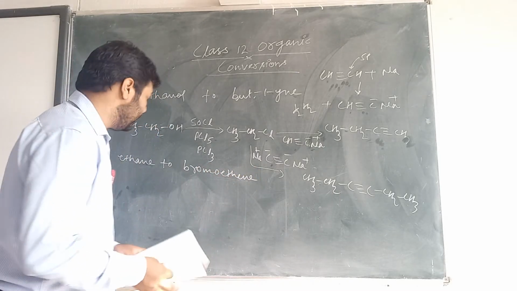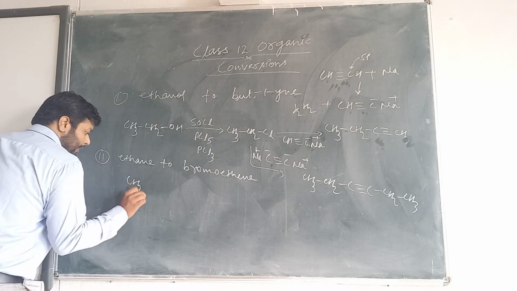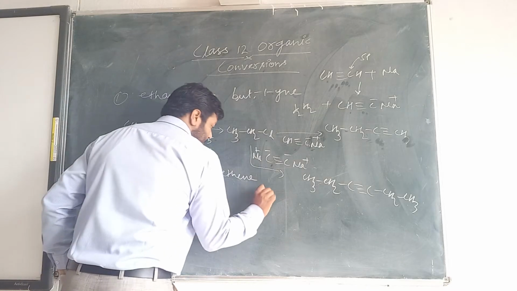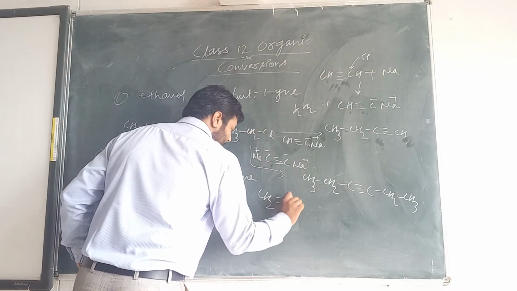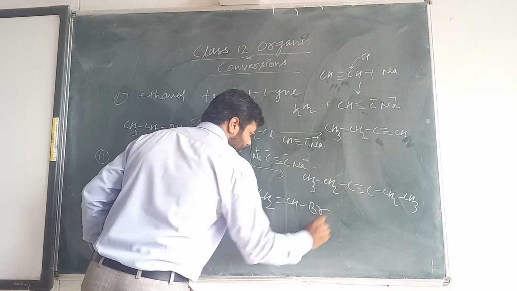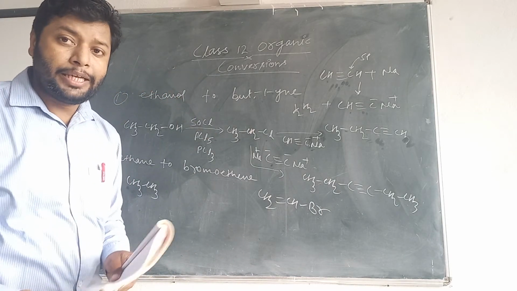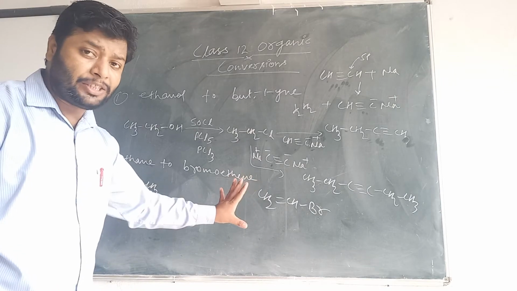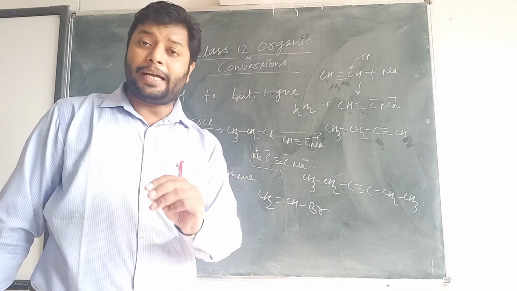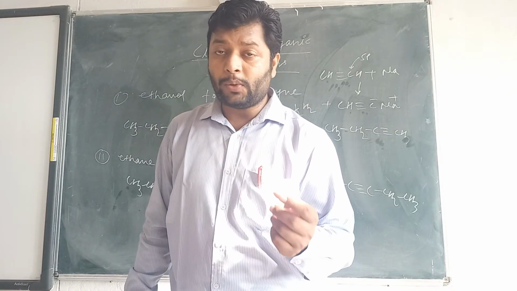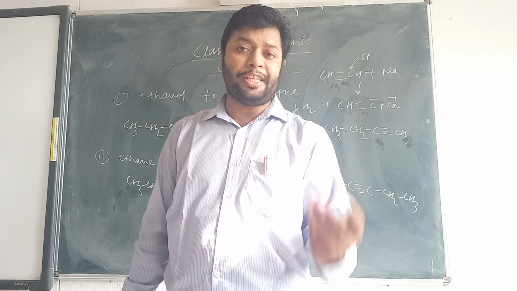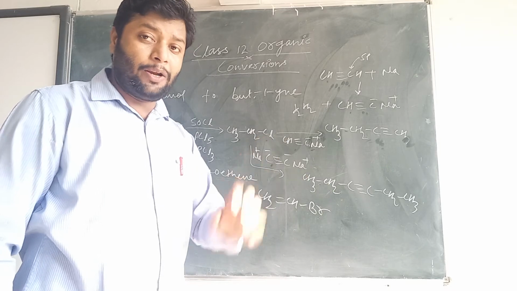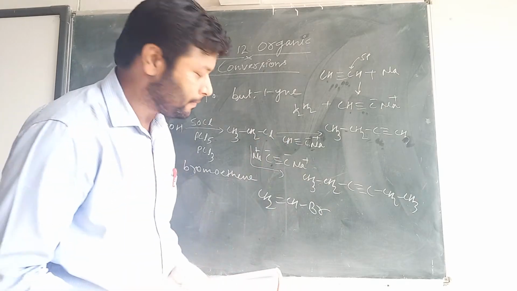Ethane to bromoethane. So you can take ethane, CH3-CH3, and bromoethane, that is CH2=CH-Br. Students, ethane to bromoethane is one of the simplest reactions and conversions we have, but it is a lengthy one. It actually contains more than 3 steps, because inserting a double bond along with a halogen is not very easy.